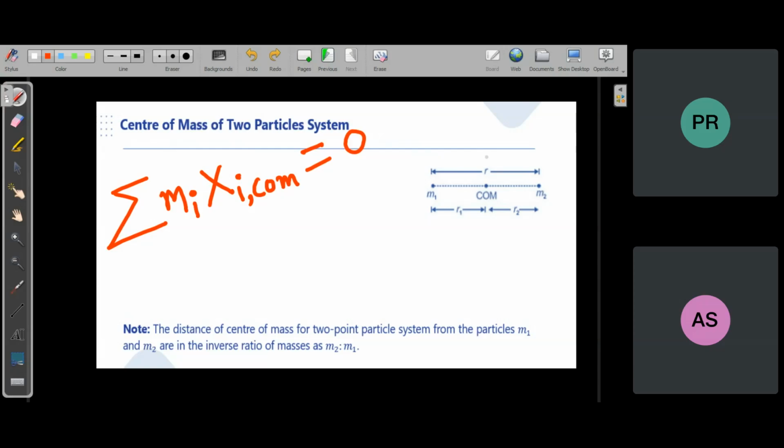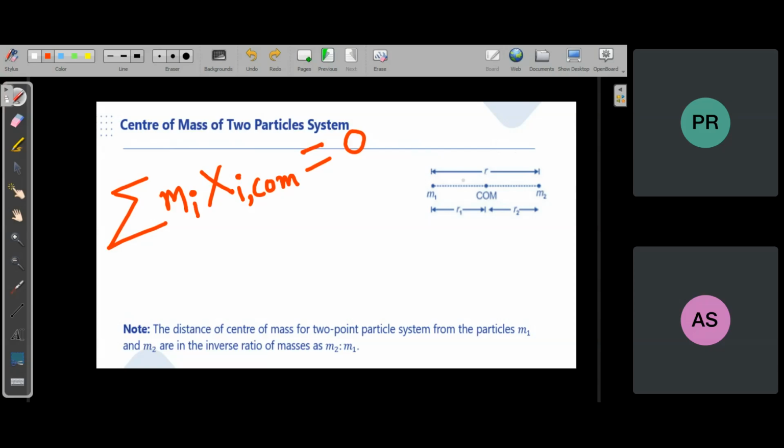So center of mass of two particles generally means that the motion of the two particles combined will be the same as that of the center of mass. No, so we can say no. Sir, I have not understood your question. So we are taking two particles, sir. The motion of the particles combined is the same as the motion of the center of mass, we can say, sir. No, no.